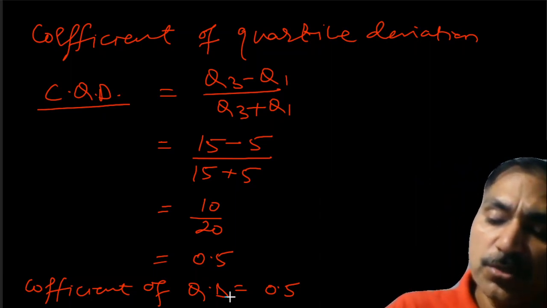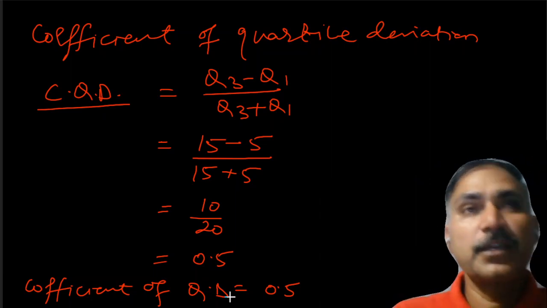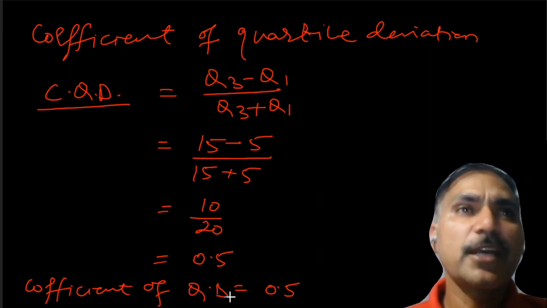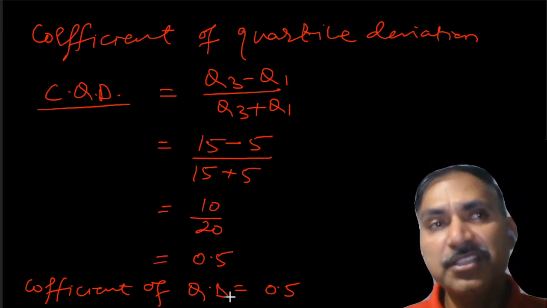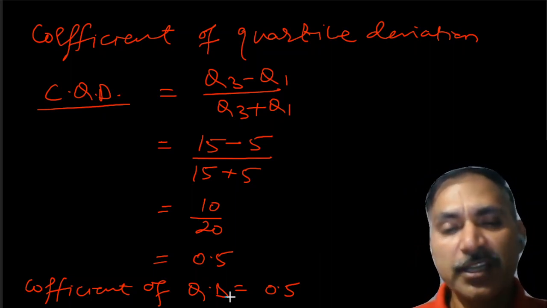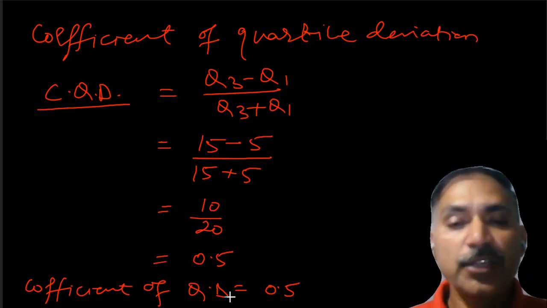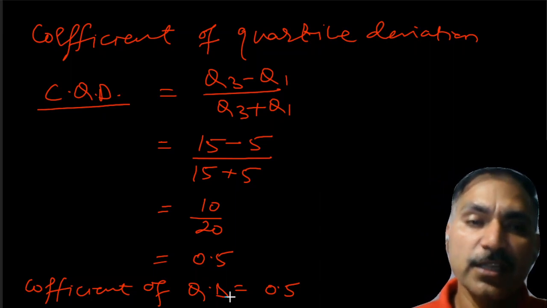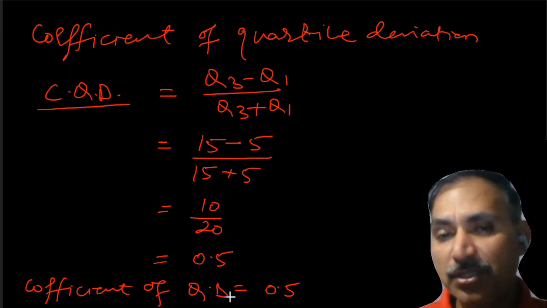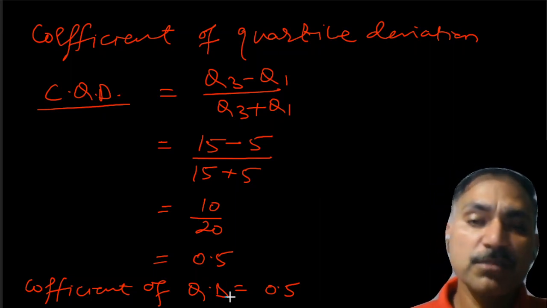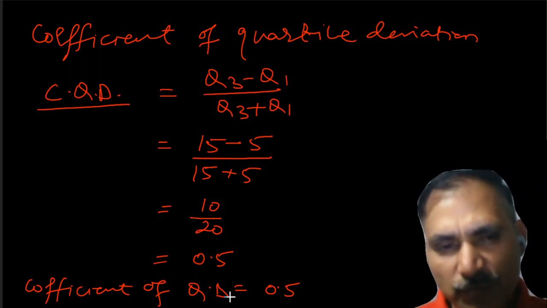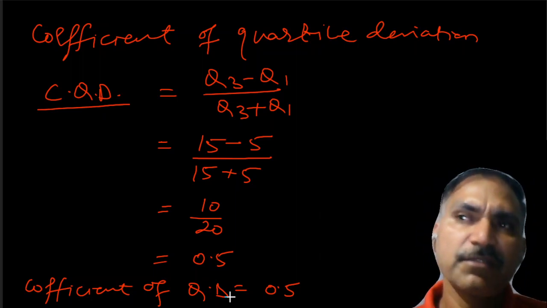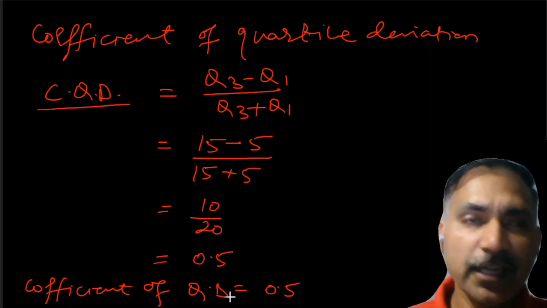Now, when it comes to relative dispersion and absolute dispersion, coefficient of quartile deviation is a relative measure because here the numerator and denominator have the same unit and that gets cancelled. So the coefficient of quartile deviation is unitless. It does not have any unit, because of the ratio format. So whenever you have a coefficient of quartile deviation, we say that it is a part of relative measure of